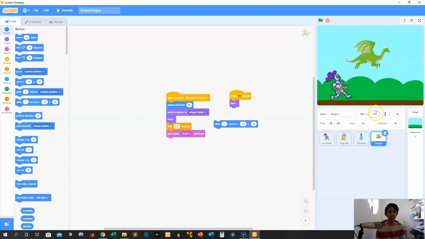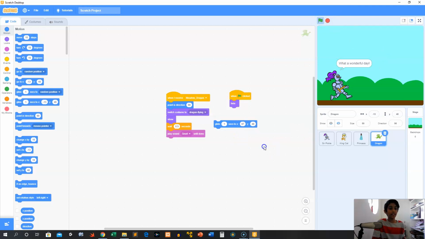So remember x? If we increase that by like 100, let me just increase this x by 100 here. We can go to 2x, and 100 minus 13 is 87. So x 87. That's the advantage of this. You can see where he is, and using x and y you can do that.